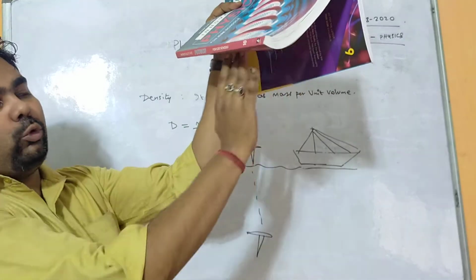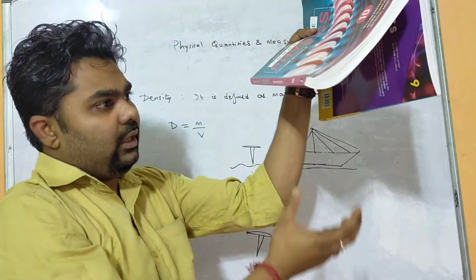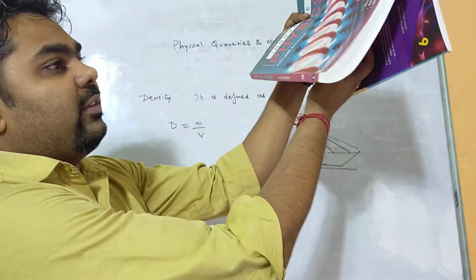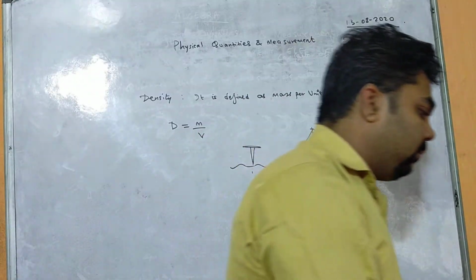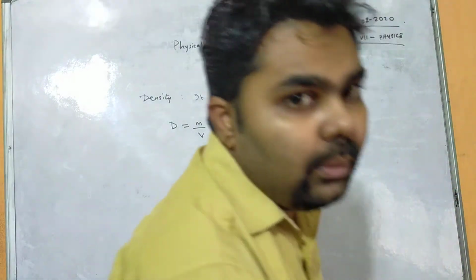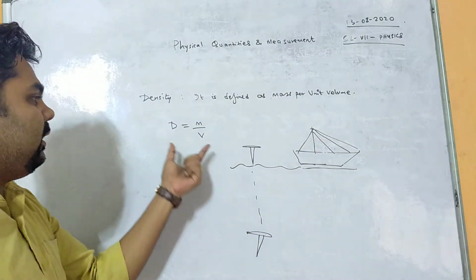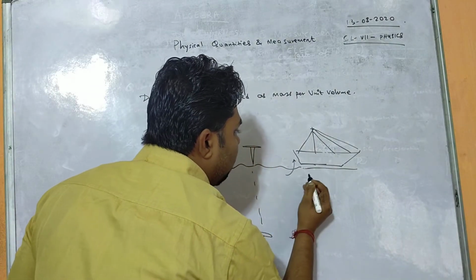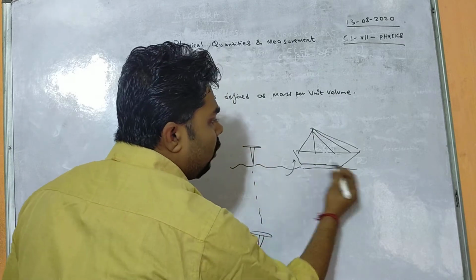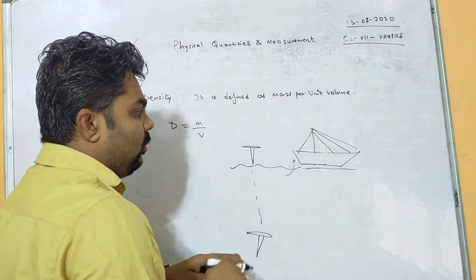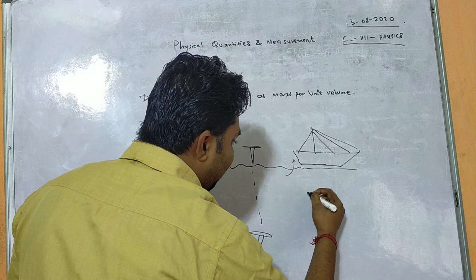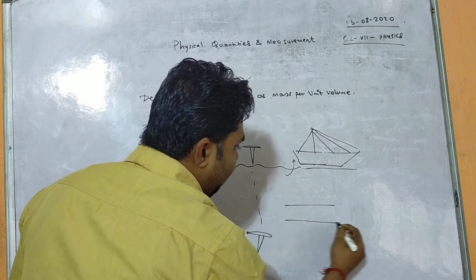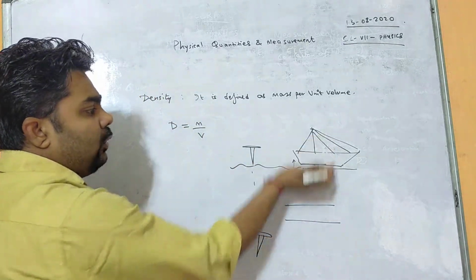So in the ship body, as there is a gap, there is a hollow space. So what happens? Water goes inside, and this increases the volume. So the maximum volume increases. When you see the ship from down, actually there is a gap below the ship.